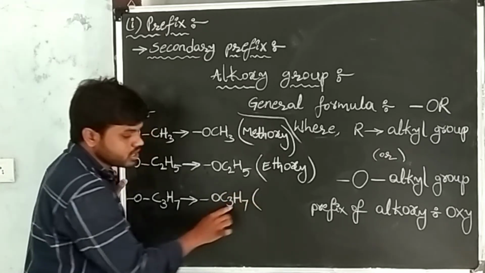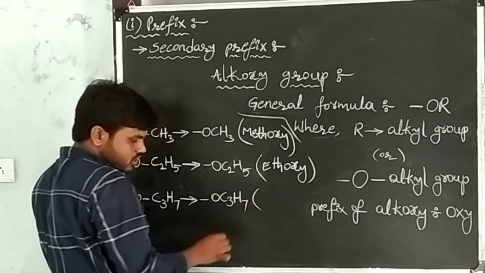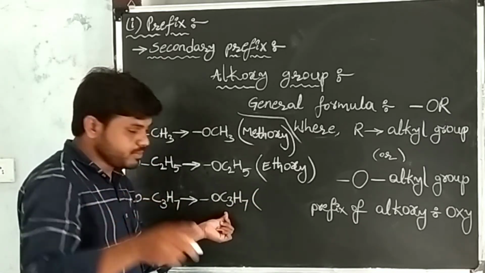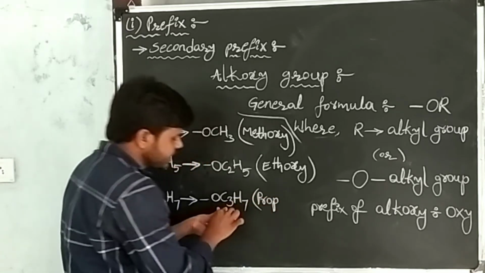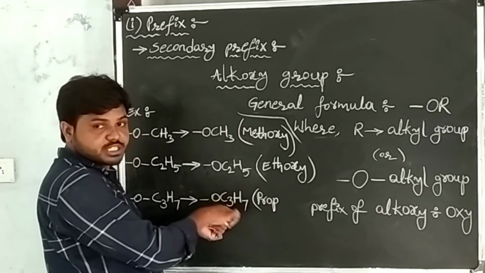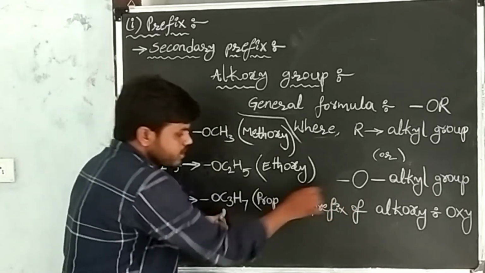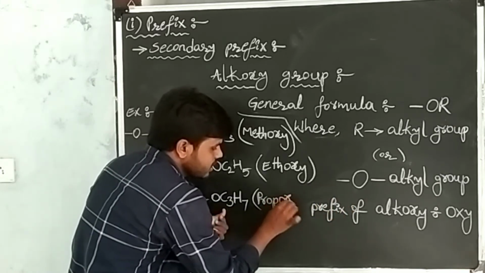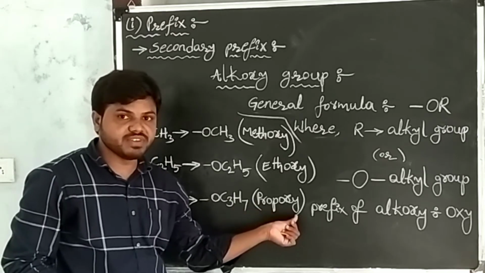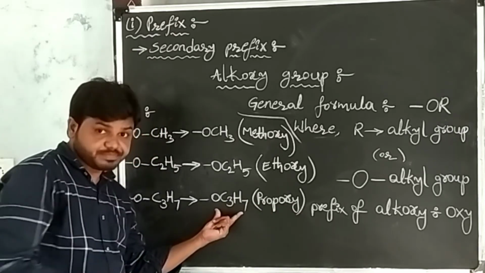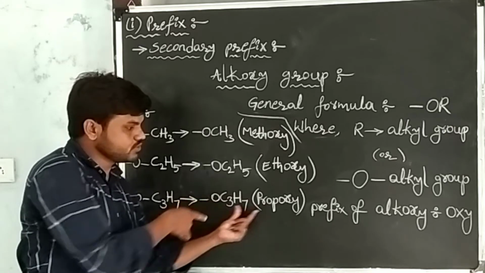OC3H7. The name of this alkoxy is propoxy, because it has three carbons. The root word for three carbons is prop, and it belongs to the alkoxy group, so I take the prefix of alkoxy, which is oxy. First I write the root word, then the prefix of the alkoxy group. So the name of the alkoxy is propoxy.